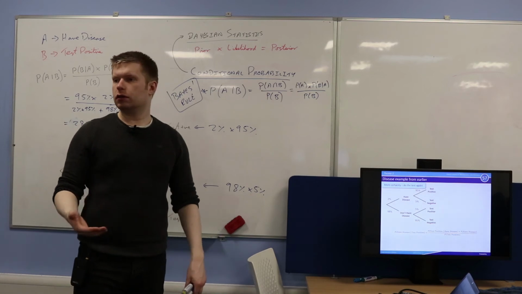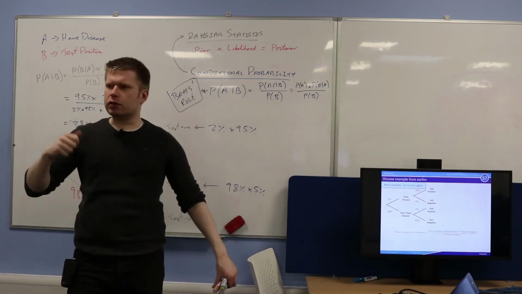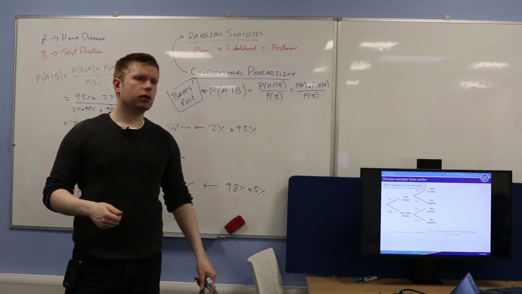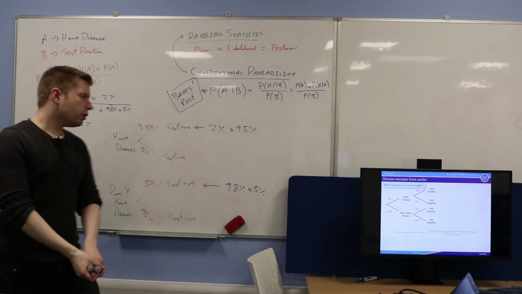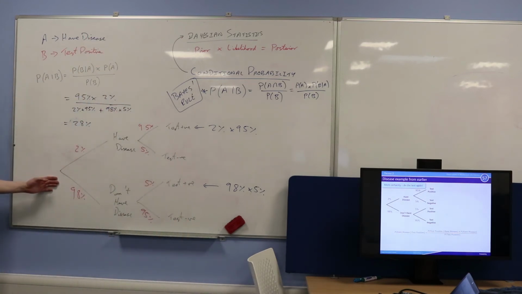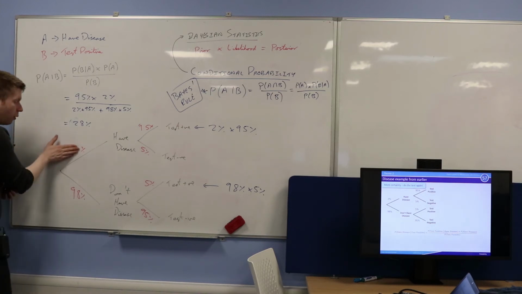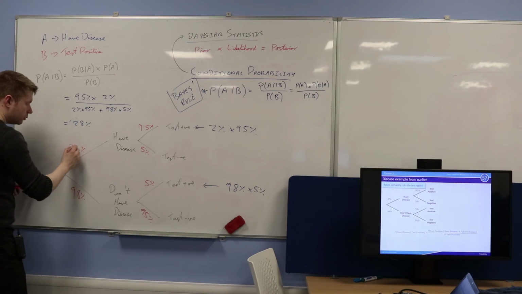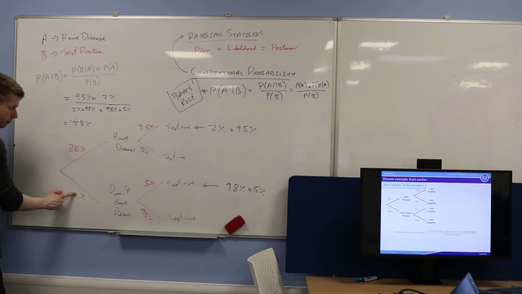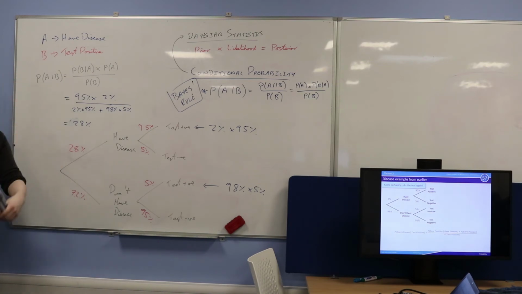So what would you do now to increase the chances or increase the evidence of your test? So if you wanted to be really sure that you definitely had the disease, what would you do? You test it again. So what would change in the next iteration? Yeah, so 28% would go here now, because that's your new prior. And what would go here? 72%. And then you just do exactly the same thing again, okay?